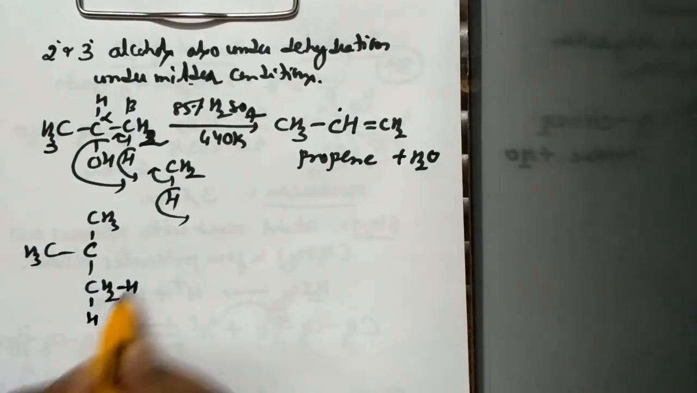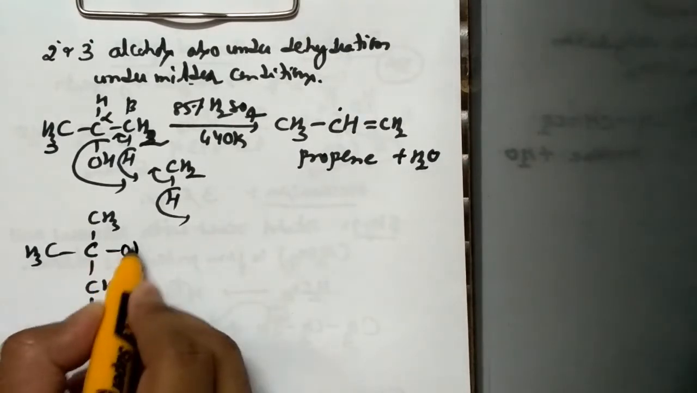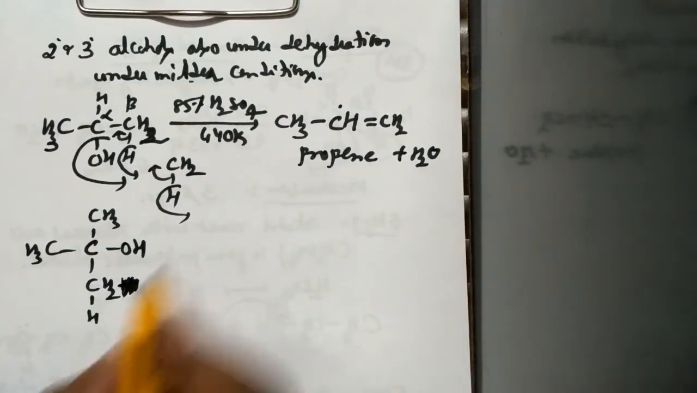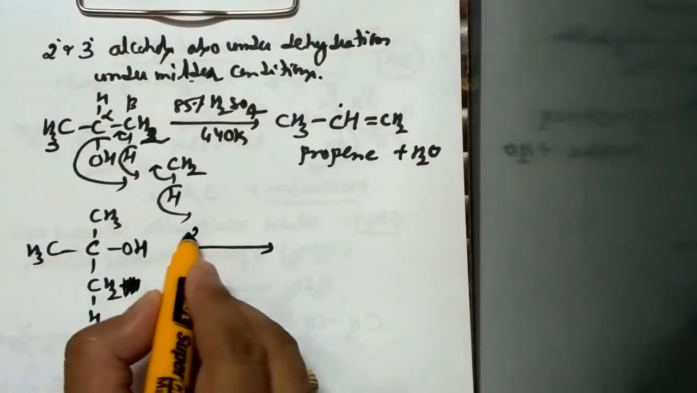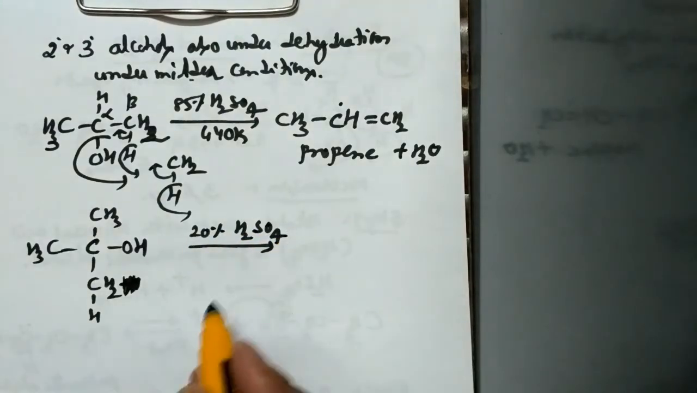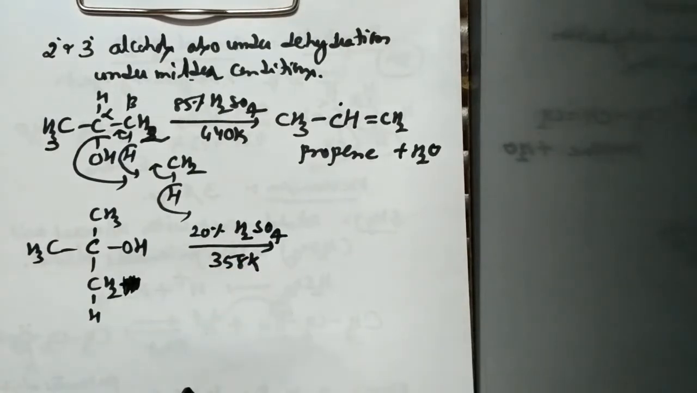In the same way, if I take a 3-degree alcohol or a tertiary alcohol, so this is a tertiary alcohol or a 3-degree alcohol which I have taken. So here I have rewritten CH3 as CH2 single bond H, which is nothing but CH3 only. So when a tertiary alcohol is involved in a reaction, the acid that is required is 20% of an acid which is maintained at a temperature of 358 Kelvin.